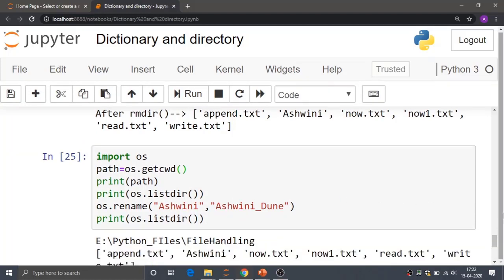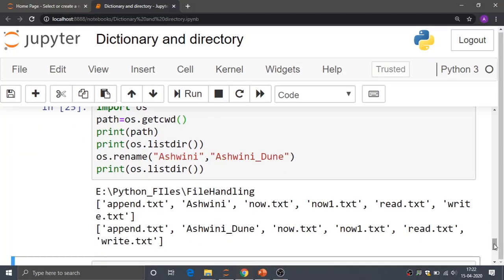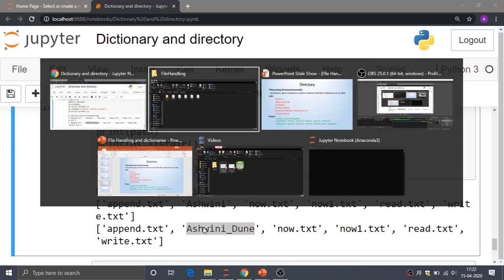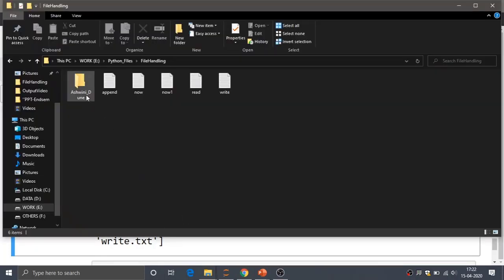So we will see the output over here. Before the rename operation, the folder name is Ashwini. After the rename operation, the folder name is Ashwini_Dune. Going to this folder, we see it got changed to Ashwini_Dune.